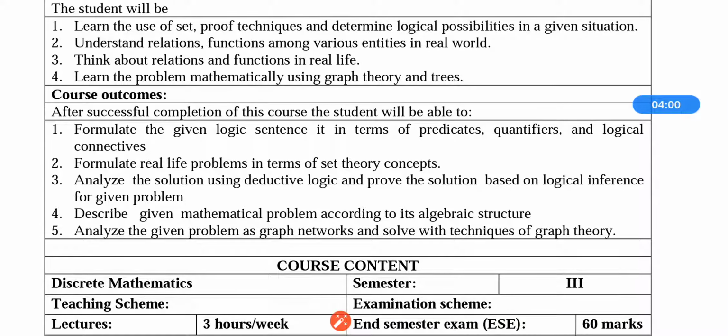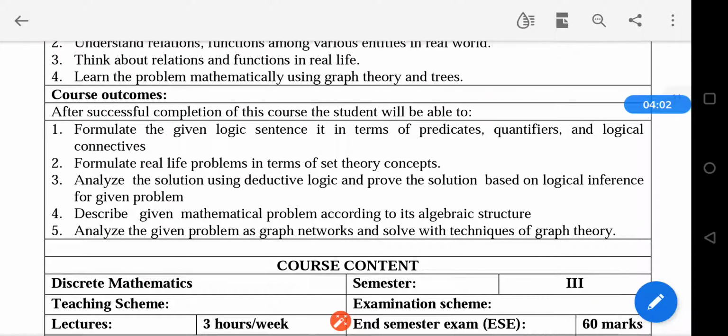Describe a given mathematical problem according to its algebraic structure. Every system has a particular algebraic structure. So whatever mathematical problem we have, we will be able to describe that problem according to the algebraic structure. Analyze the given problem as graph networks and solve with the techniques of graph theory.